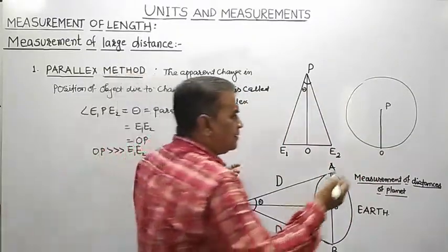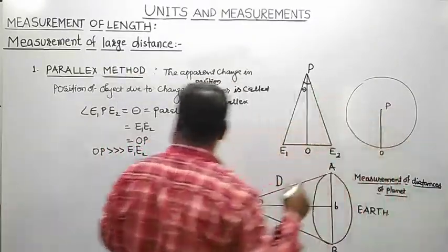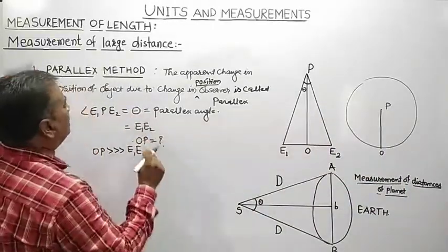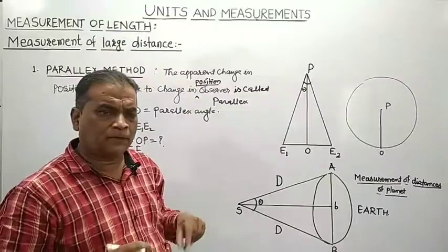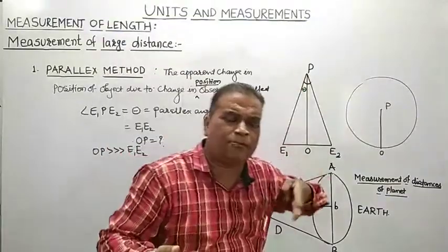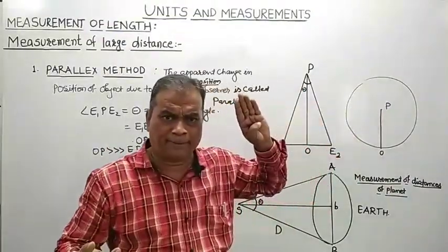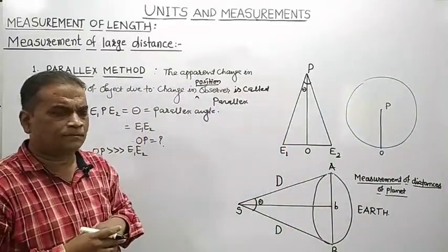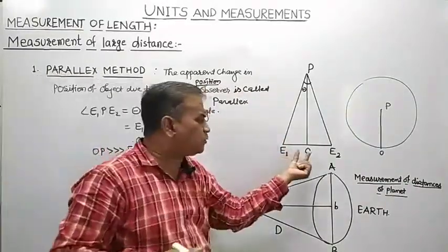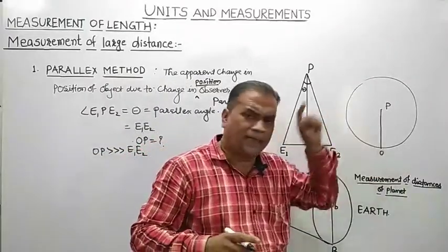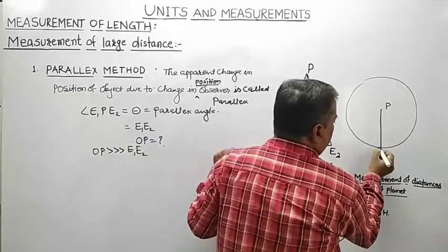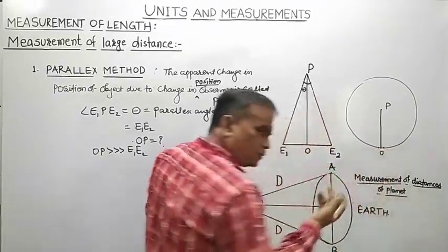We are interested in measuring this distance OP. We want to find out what? We want to measure large distance. So that's why we had considered an object at large distance OP. So OP we want to measure. As far as the two eyes are concerned, observer is lying here. The two eyes of observer, they are on the two sides.